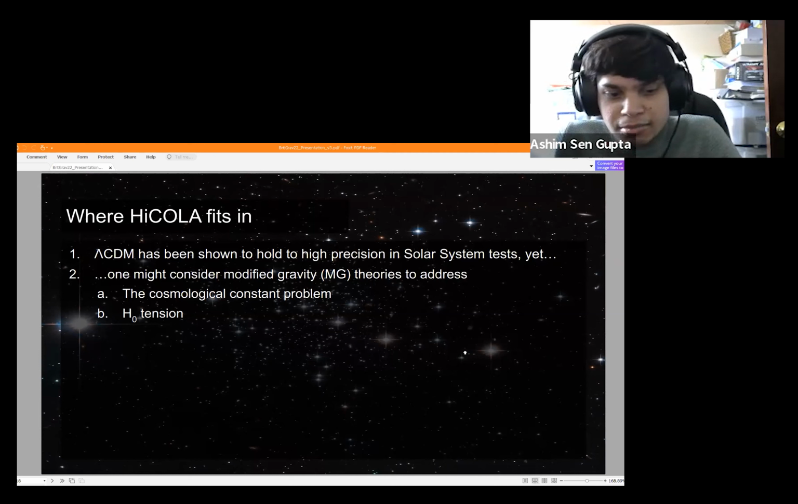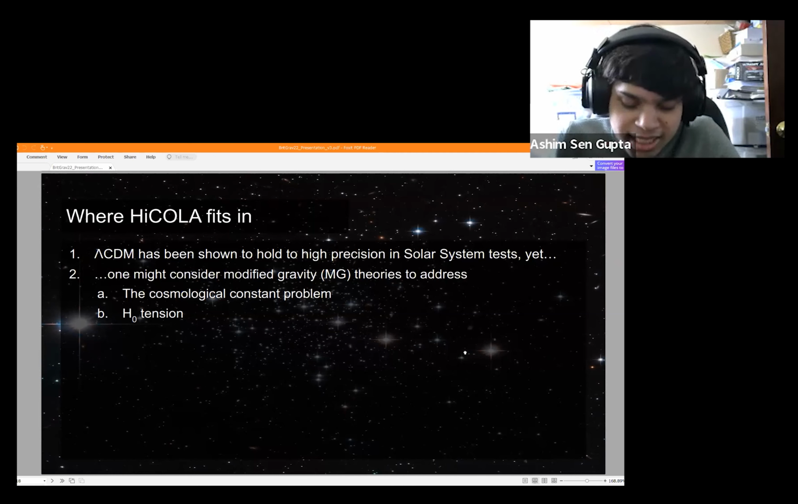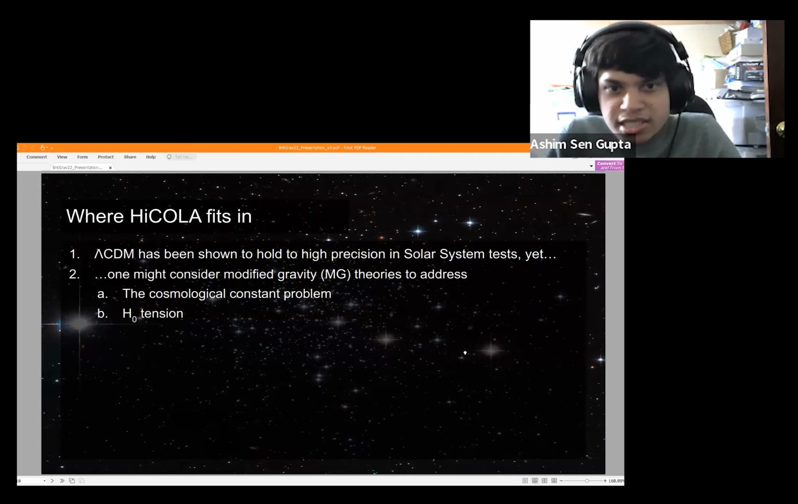So lambda CDM has been shown to hold to high precision in solar system tests and things like that. But as good as it is, there are a few reasons why one might consider modified gravity models. So these are deviations from GR, modifications to it, to address various problems.